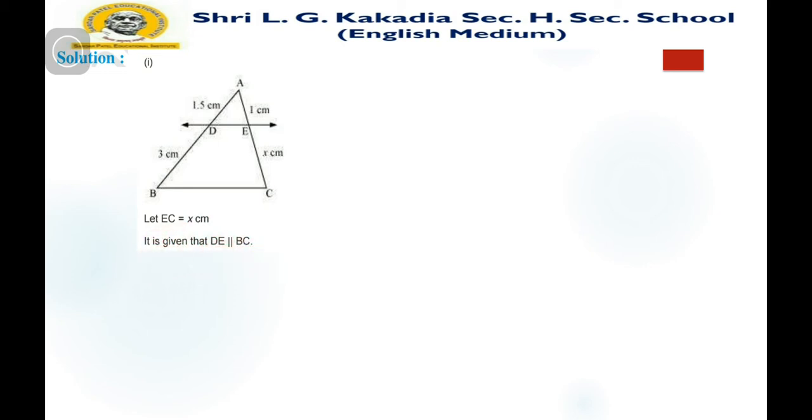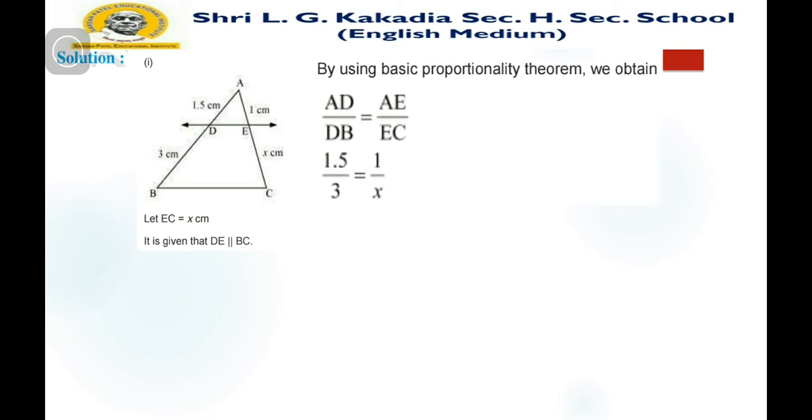So by theorem number 6.1, the basic proportionality theorem, we obtain AD upon BD is equal to AE upon EC. So 1.5 upon 3 is equal to 1 over x. So we can find x is equal to 3 into 1 upon 1.5, which is x is equal to 2. So EC is equal to 2 centimeter.